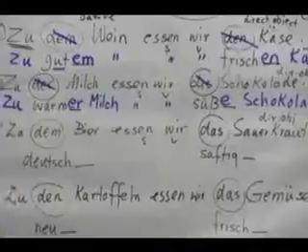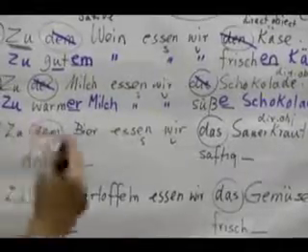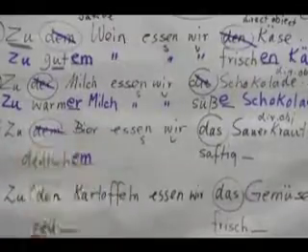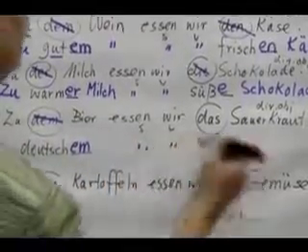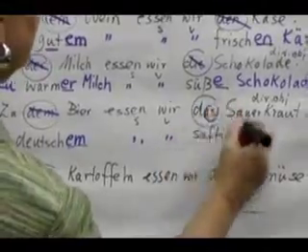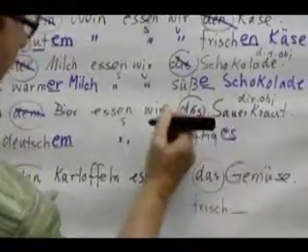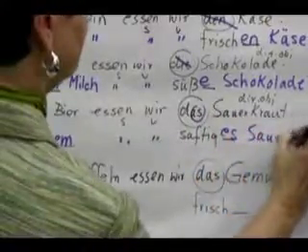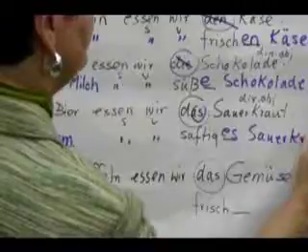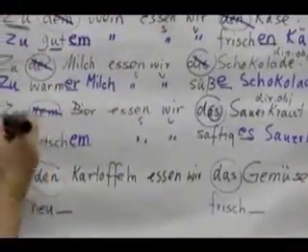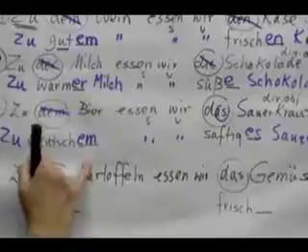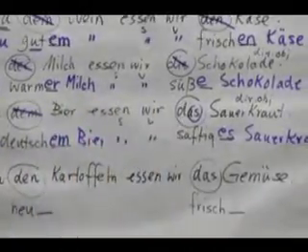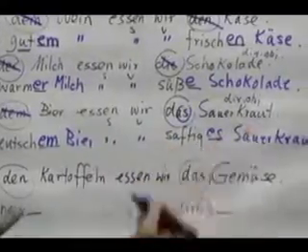Alright, so now let's drop the articles. Let's drop dem, but borrow the ending. Zu deutschem Bier essen wir saftiges. So we have to borrow das, which changes to es, saftiges Sauerkraut. Saftig means juicy. Alright, so the new sentence then says, zu deutschem Bier essen wir, it even rhymes, saftiges Sauerkraut.